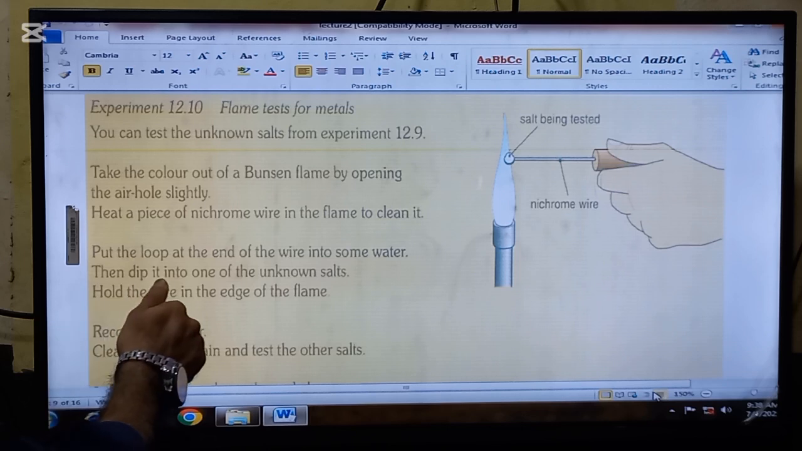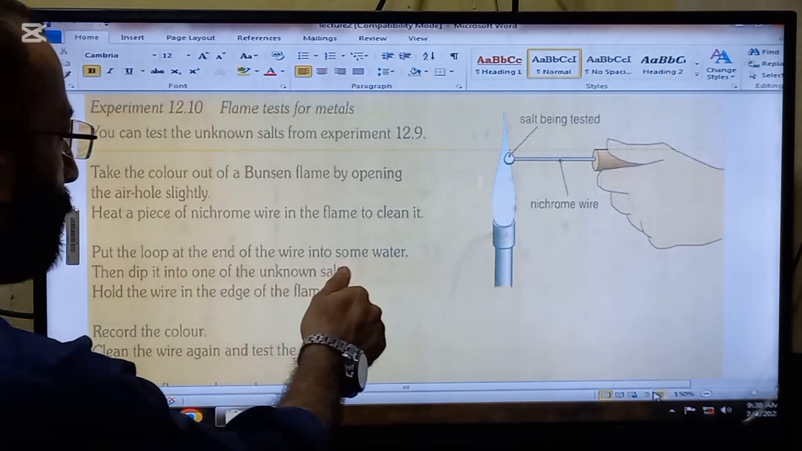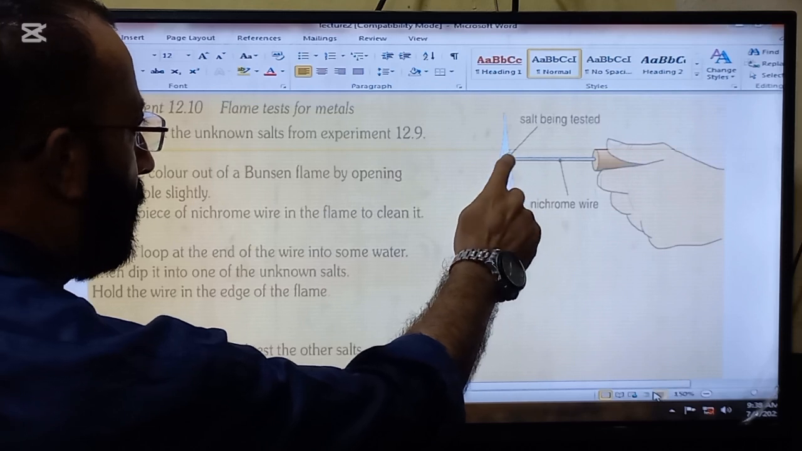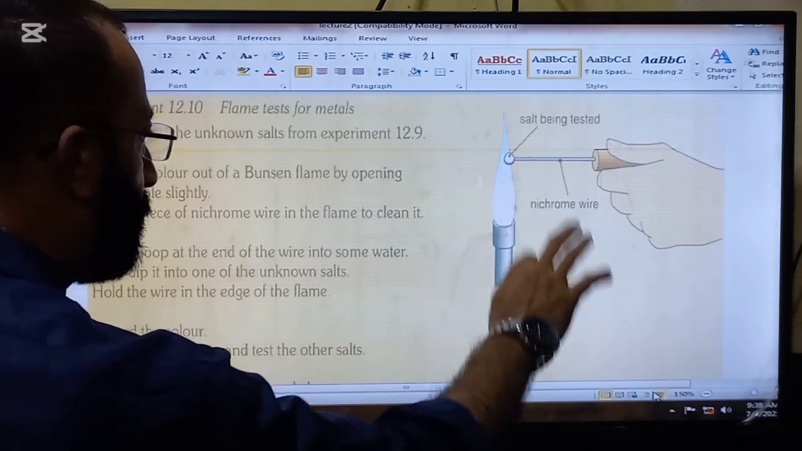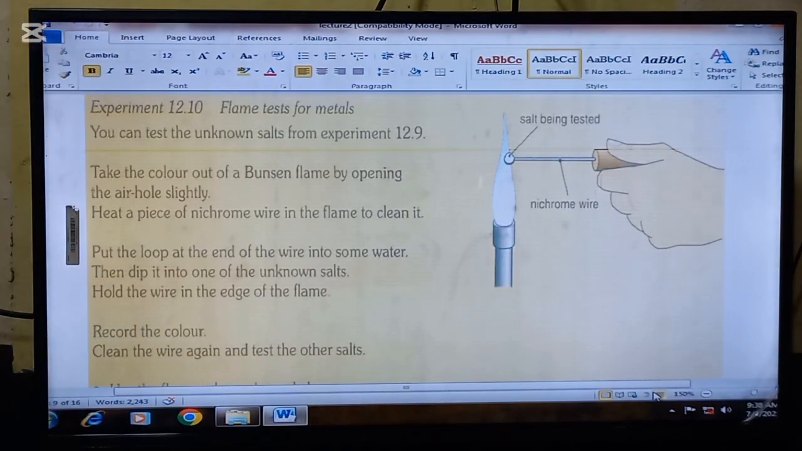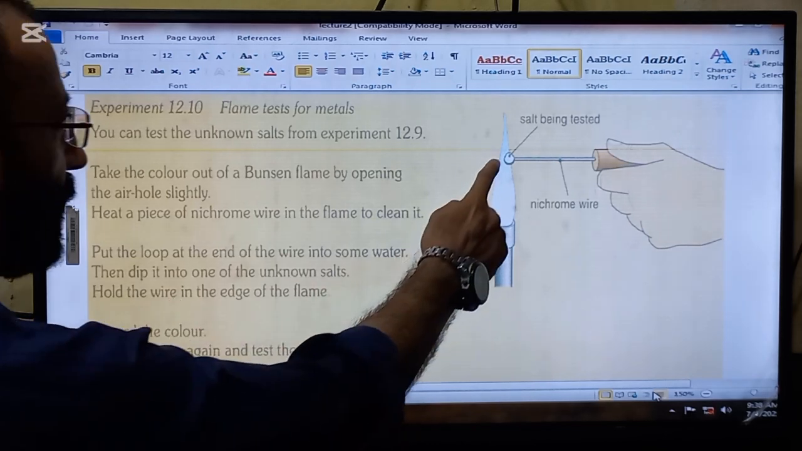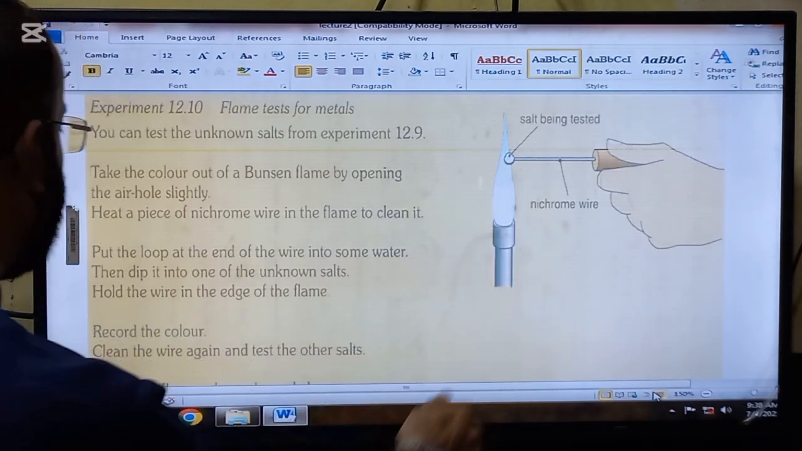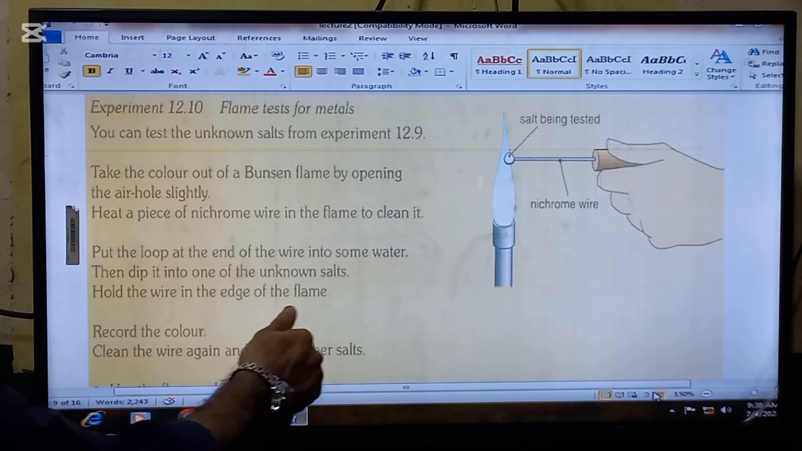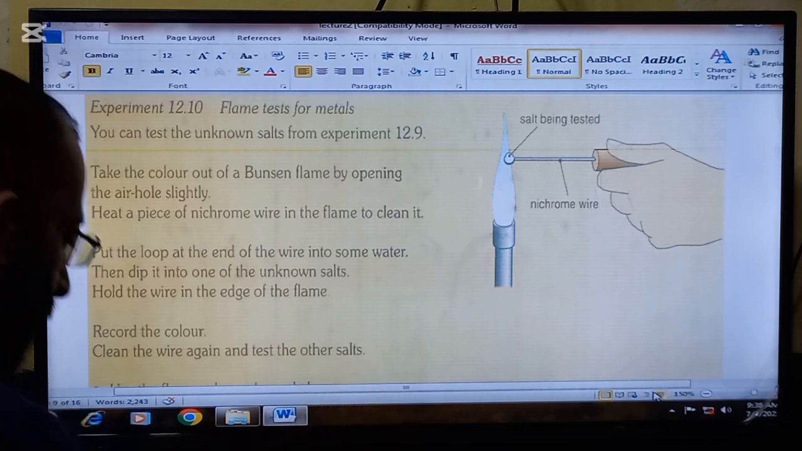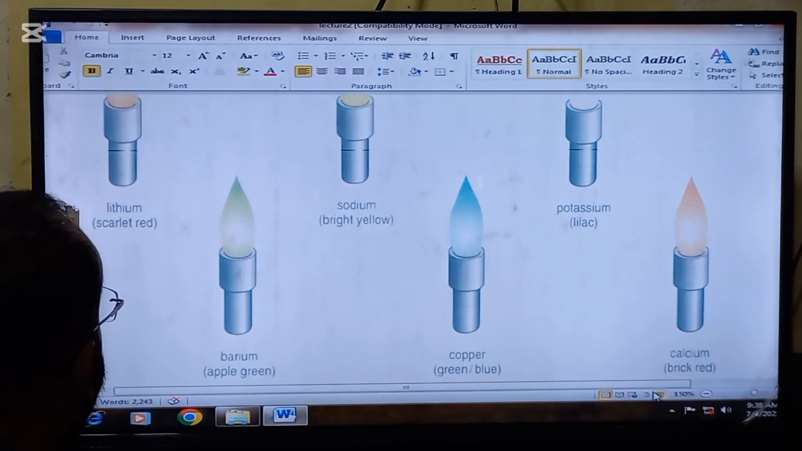Then put the loop at the end of the wire into some water. So the loop will first be put into the water. Then dip it into one of the unknown salts. So the unknown salt is there now. Hold the wire in the edge of the flame like this. Record the color. Clean the wire again and test the other salts.